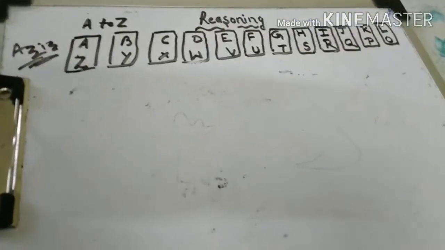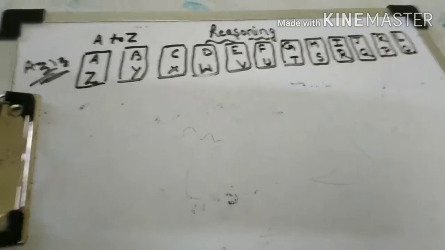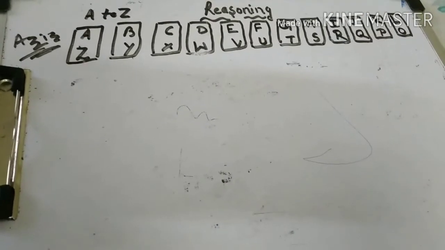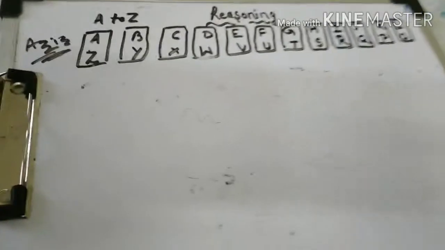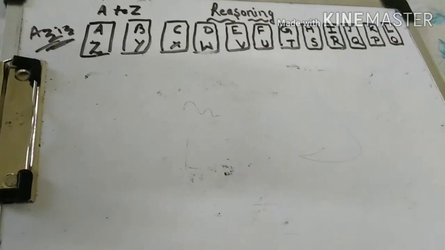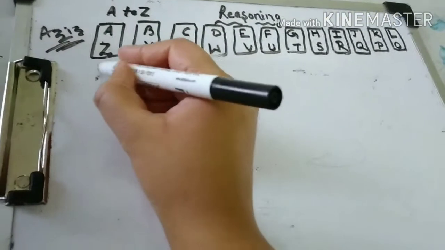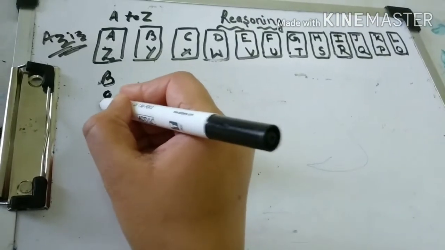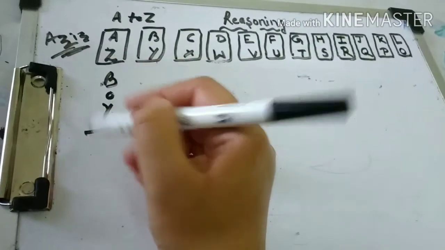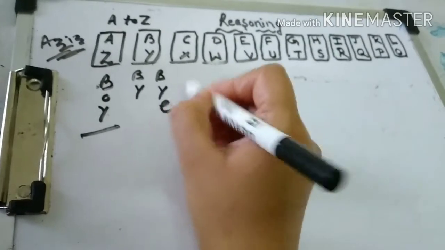Today I'll tell you about opposites, like A opposite Z, B opposite Y. So without wasting time, I'll share with you the trick to remember. The first I have written A to Z. Simply we say alphabet A to Z. So AZ, we can also remember with the name of a boy, AZ. Yes, we can remember B and Y, boy. Opposite, or we can remember by also.